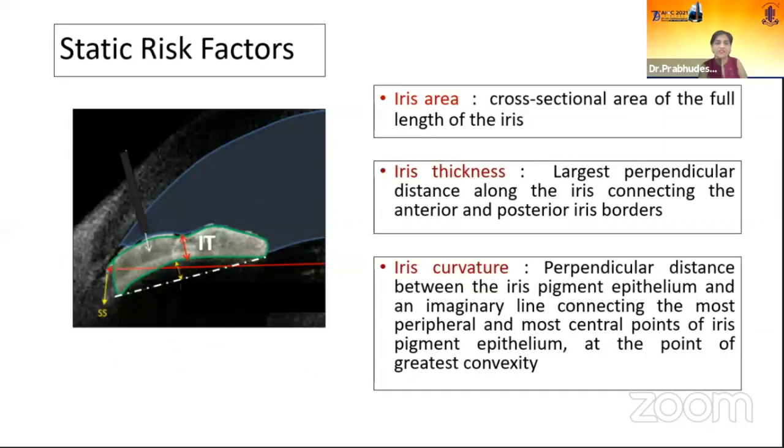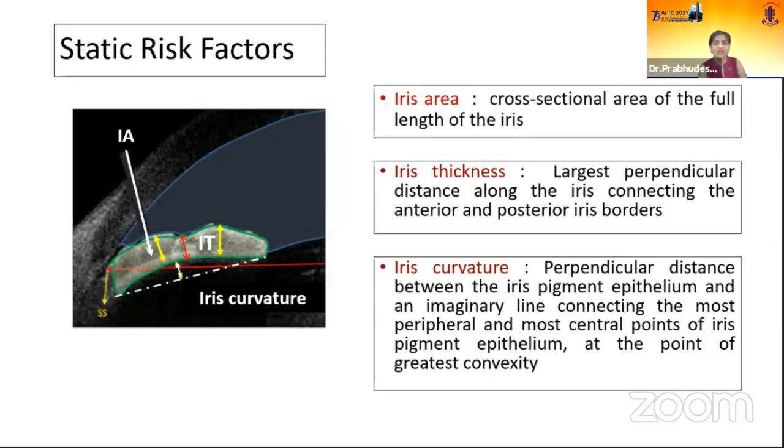Static risk factors include iris area. This is the cross-sectional area of the iris throughout its length. Iris thickness, this is the thickness at the point of maximum thickness of the iris. And this is iris curvature, from the perpendicular line joining the two ends of the iris.